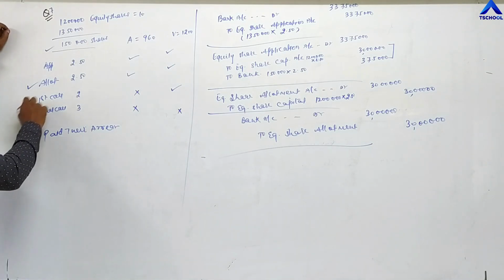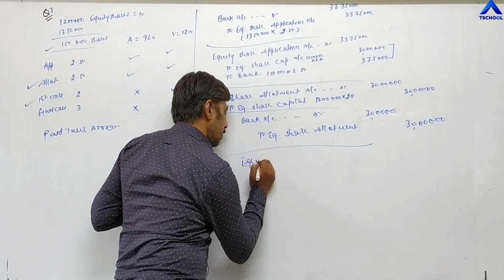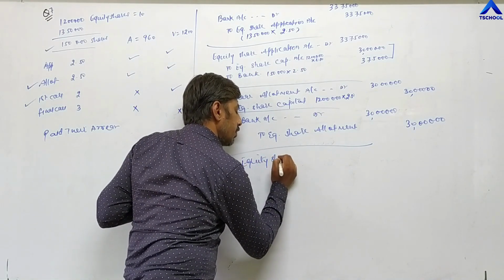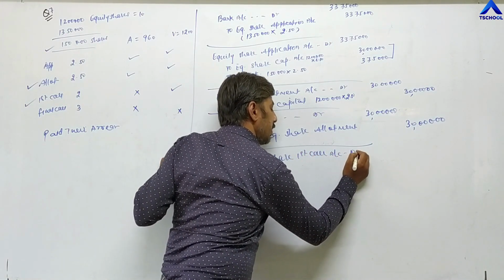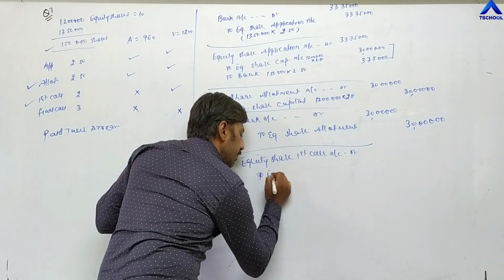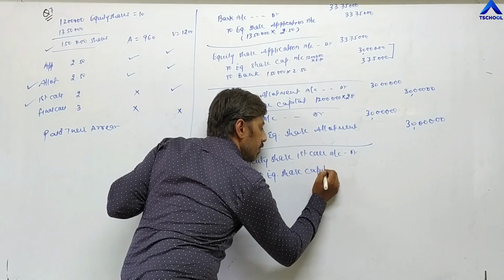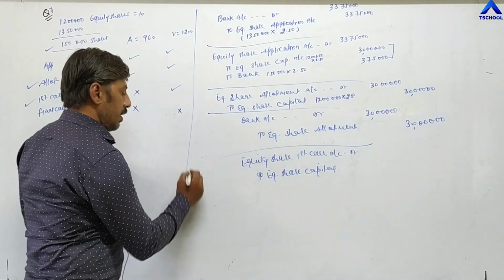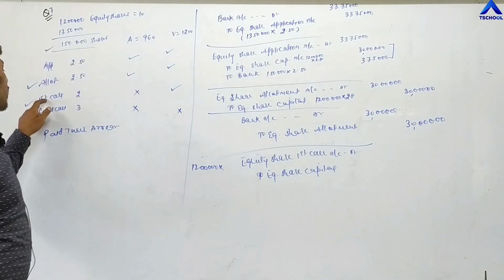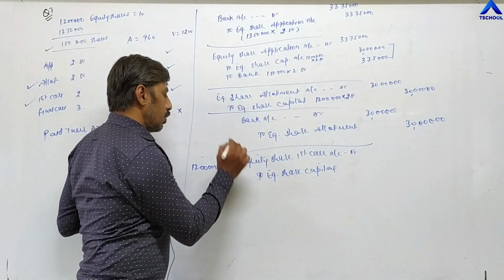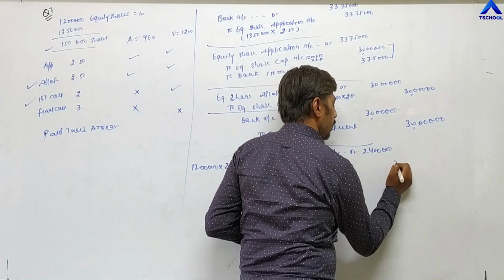Now first call. First entry for first call. Equity share first call account debit to equity share capital. Total shares are 12 lakh, and first call is of 2 rupees, so 12 lakh into 2. The company has to receive 24 lakh rupees.